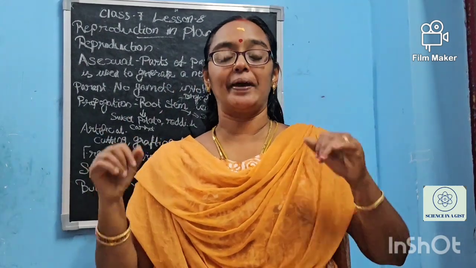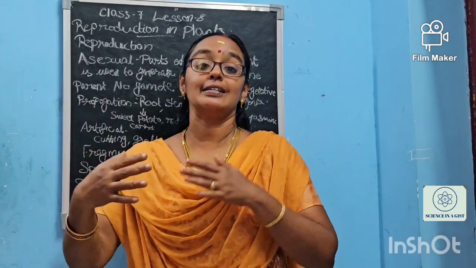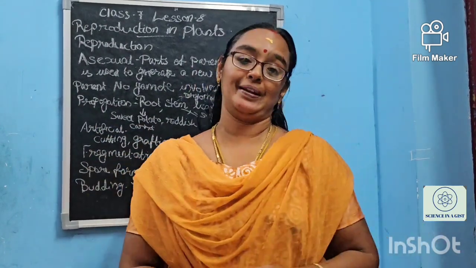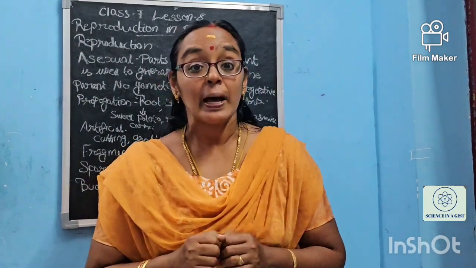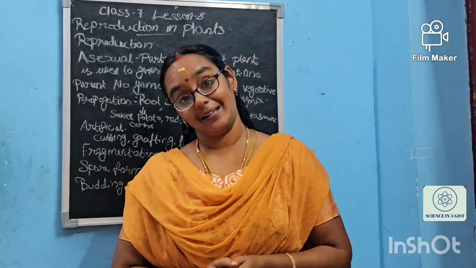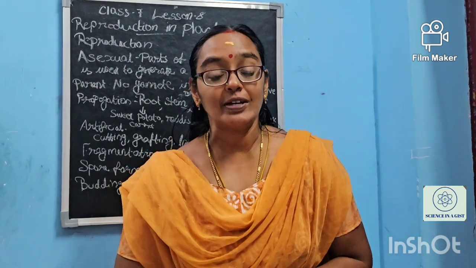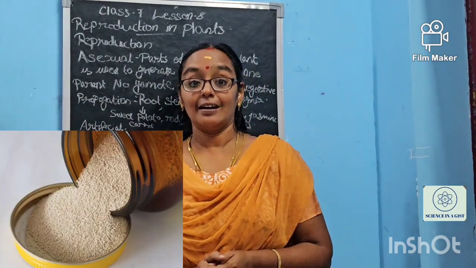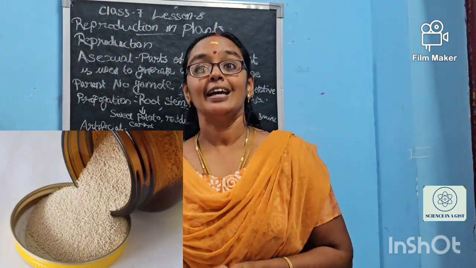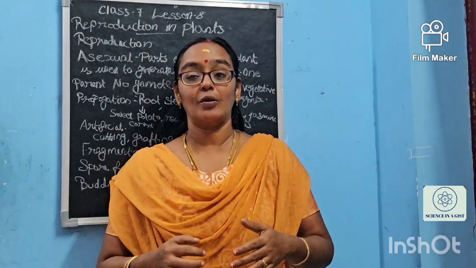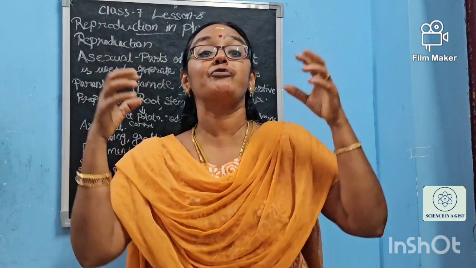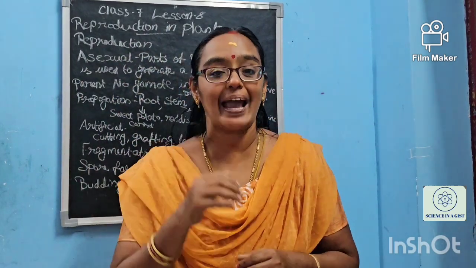Okay. By this way, the sexual reproduction also will be happening. Okay. That is spore formation. And the fourth one is budding. What is this budding? Have you ever seen yeast? Yeah, yeast is available in the market, right? So the yeast for making batter and all, for getting it much more fluffy, isn't it? The yeast will be added.